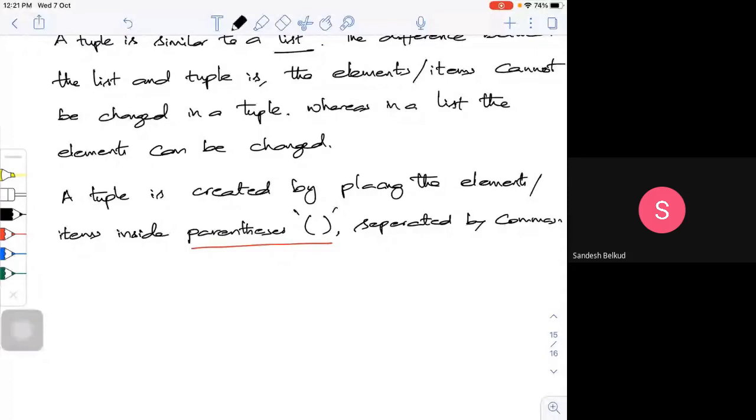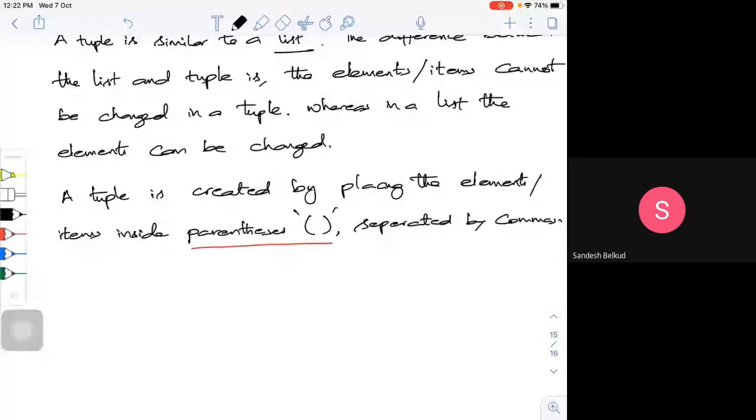The elements or items can be an integer or a float or a list or a string. So inside the tuple I can have one more list. In the tuple I can have a list, a string, an integer, or a float. That means I can have any value. But if I try to change an element, it will give an error.